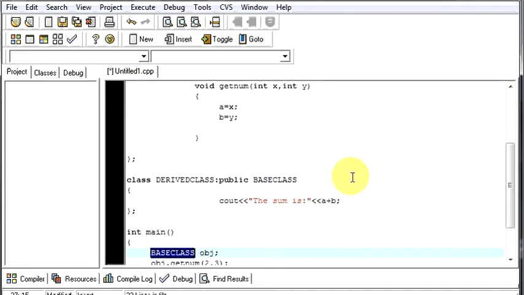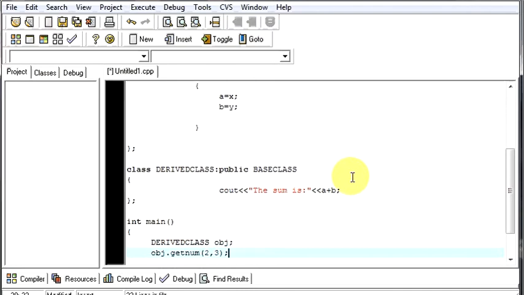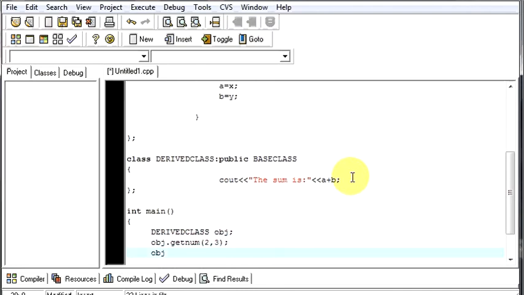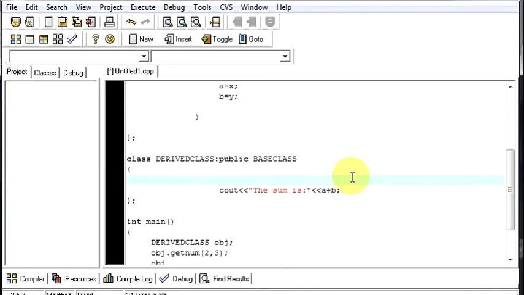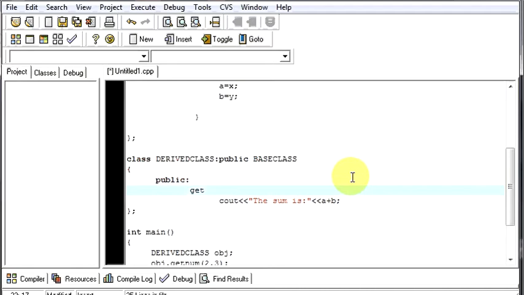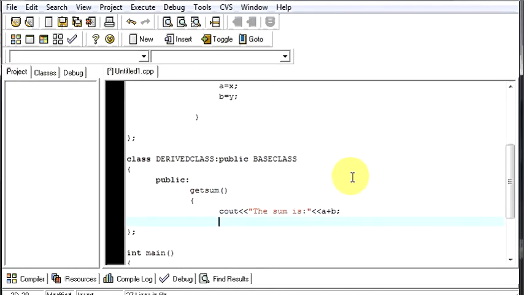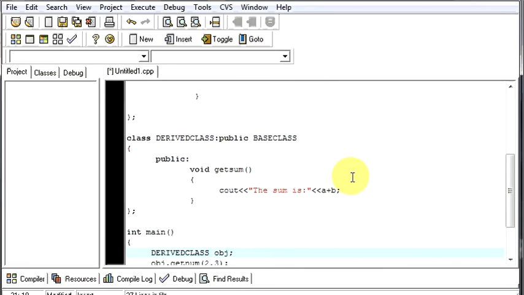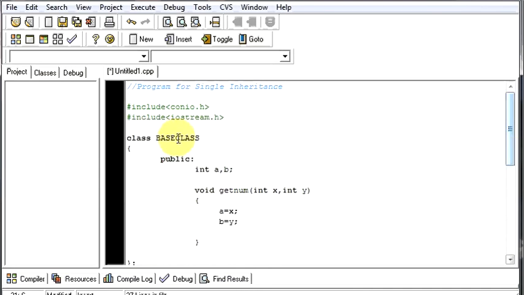Now we'll remove this thing and we'll create the object using a derived class. Now we'll say obj, oops, sorry, I forgot to make it in a function, get sum. Now this will be a void return type.